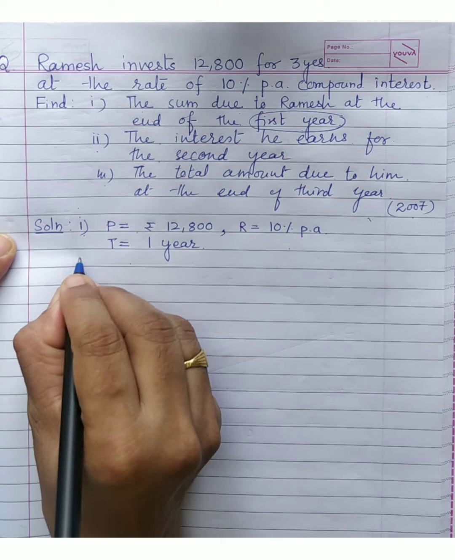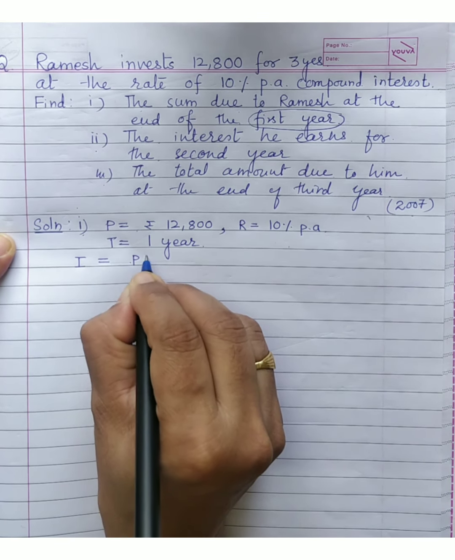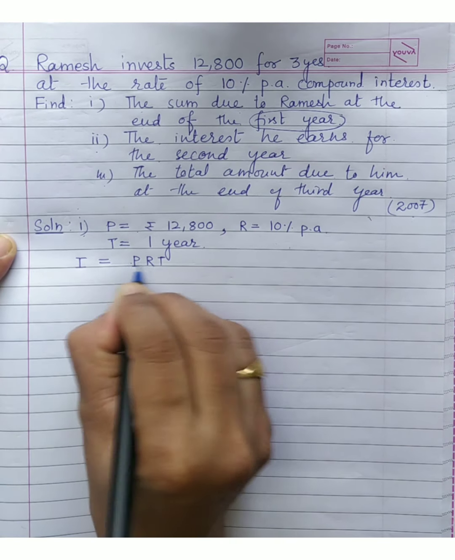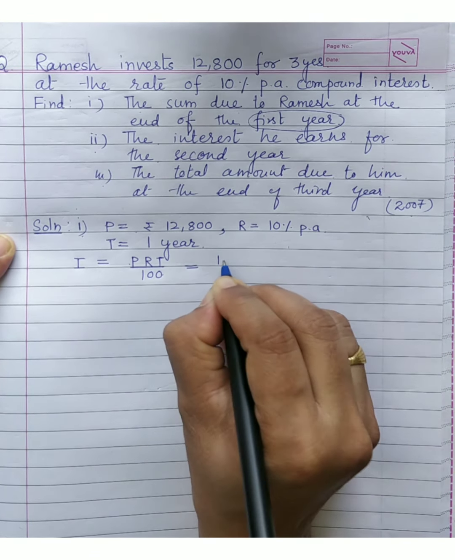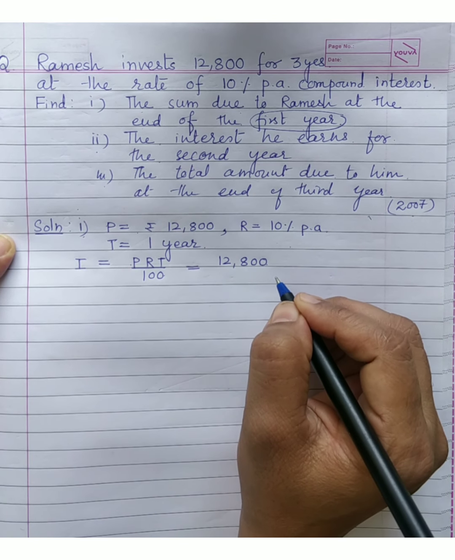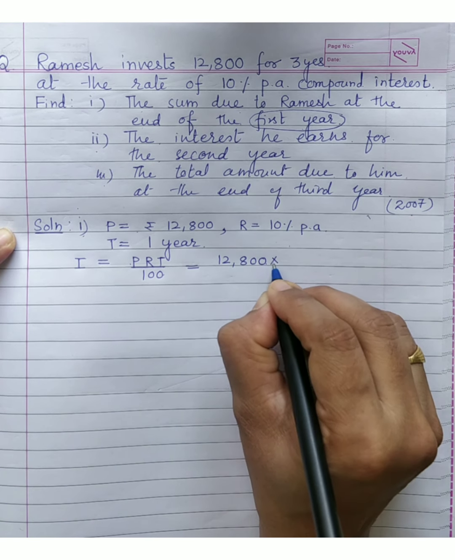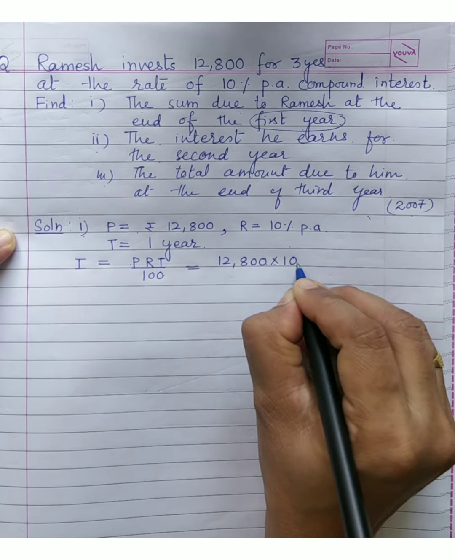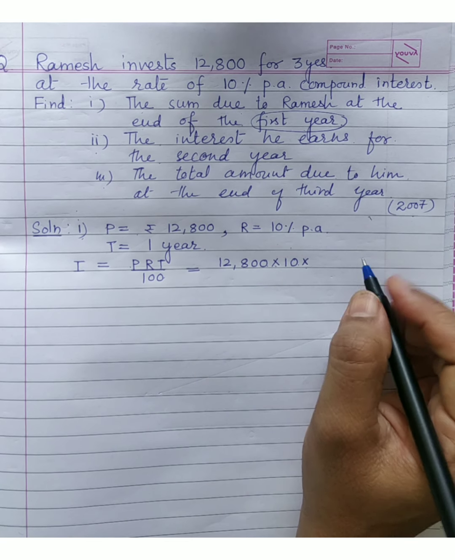Right? Now I am calculating the interest. The formula is clear: P into R into T upon 100. So 12,800. Keep reading the numbers in your mind. Sometimes a missing 1 or 0 creates a major problem. You can always ask yourself, in place of 100, if your teacher gives you only 10 marks, will it do?